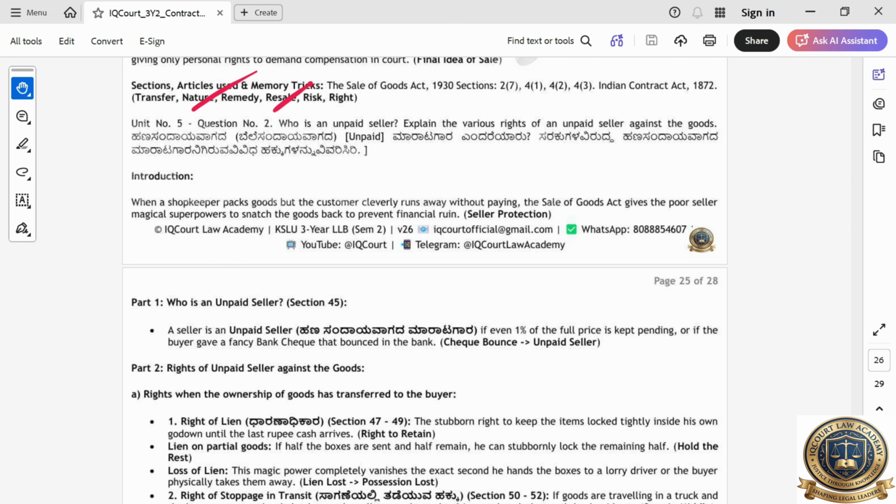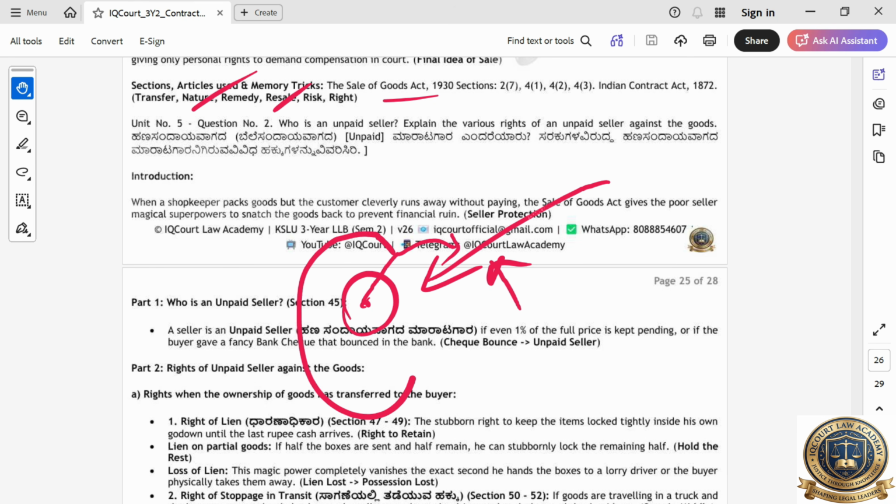Next, unit 5, second question. Who is the unpaid seller? See, you are the seller. Someone came and asked for some items, and you gave them to him, but he is telling I will give the money after 1 hour. So now you have become an unpaid seller.